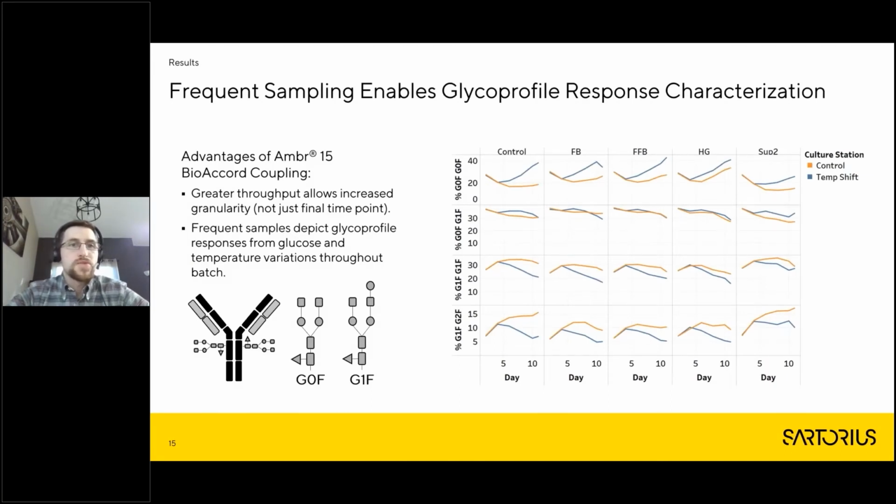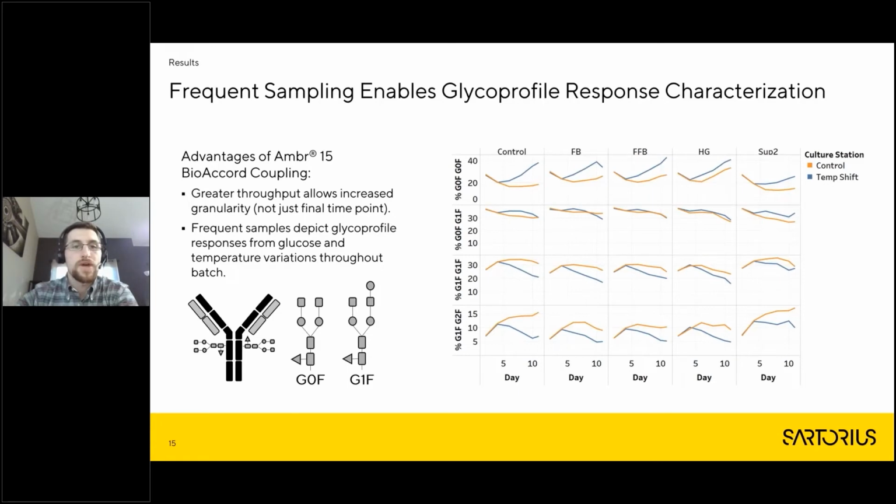So this was kind of the glycosylation profiles for all the conditions through all the days for the major glycoforms. So there's a lot on this plot, so I'll just kind of talk through what everything is here. If you go through the columns from left to right, you'll see we have our control condition. The next column is one of our feedback conditions, so high glucose in the beginning and then reduced glucose when we saw a shift in glycosylation profile, followed by force feedback, high glucose throughout the run, and then supplement 2, which was a glycosylation modifying supplement.